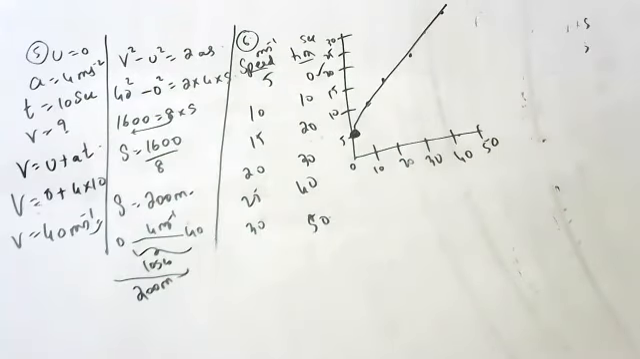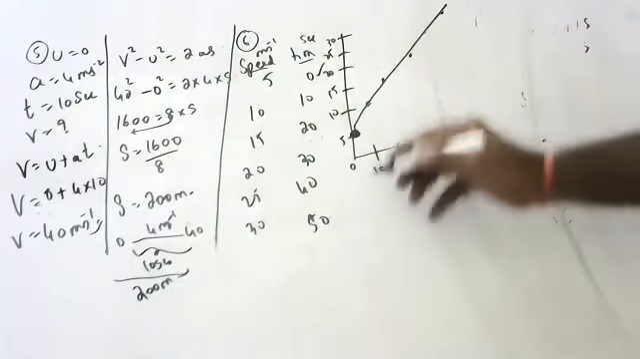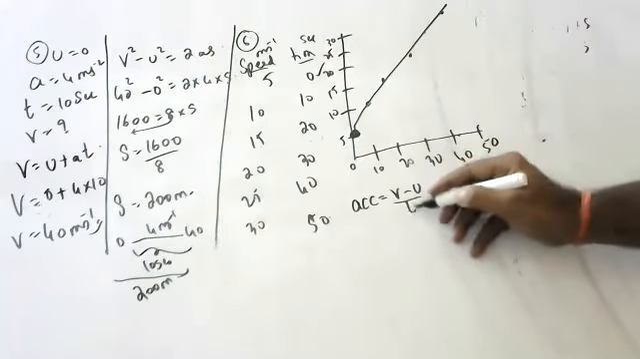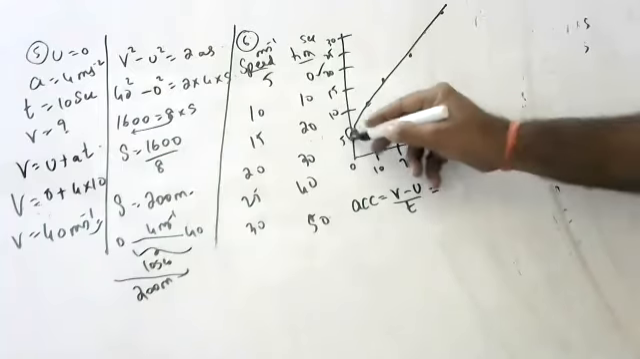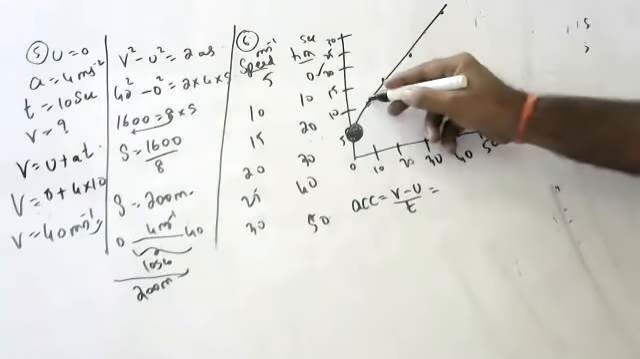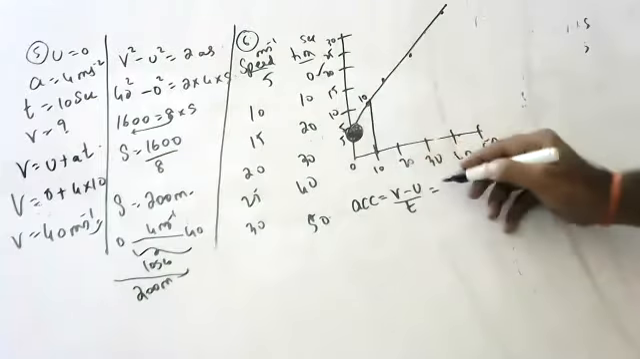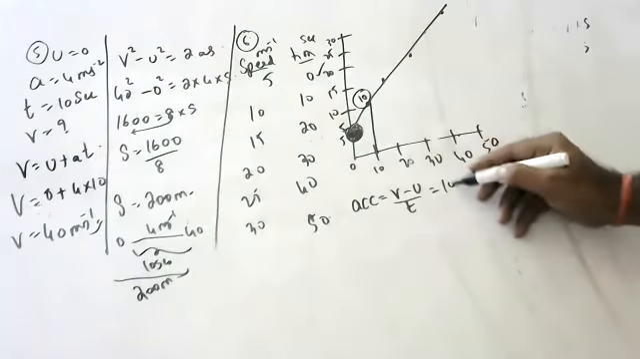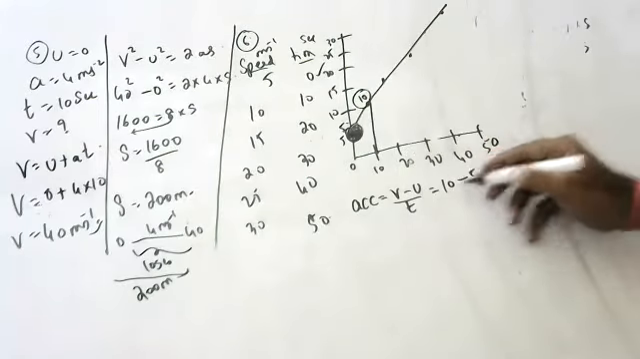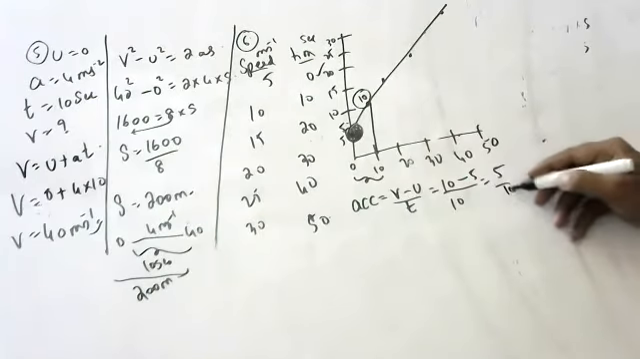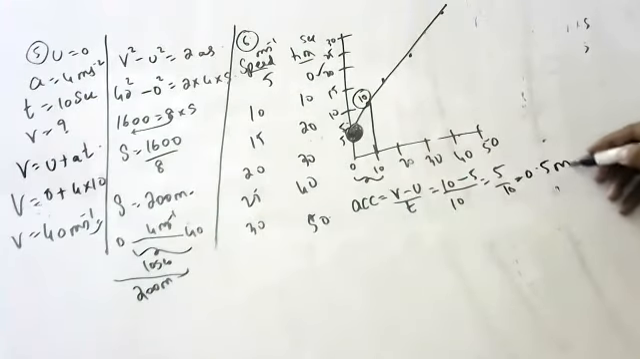First question, children. Find the acceleration of the truck. Final velocity, how much, children? This is 10, this is 5. In how much time interval is this happening? 10 seconds. So 5 by 10 means 0.5 meter per second square.